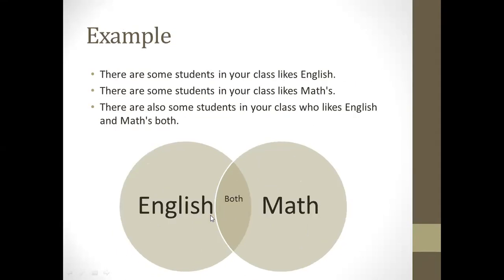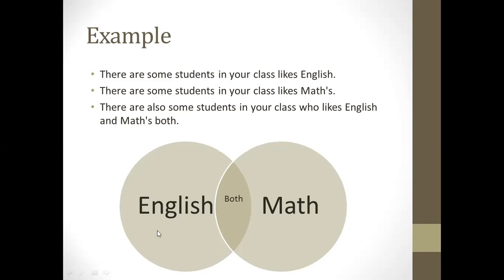Okay, let's move it further, guys. There are some students in your class who like English, and some students who like math, and there are also some students who like English and maths both.